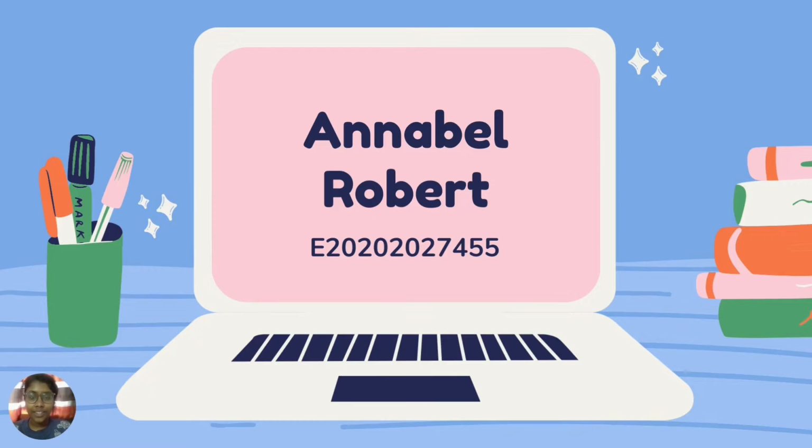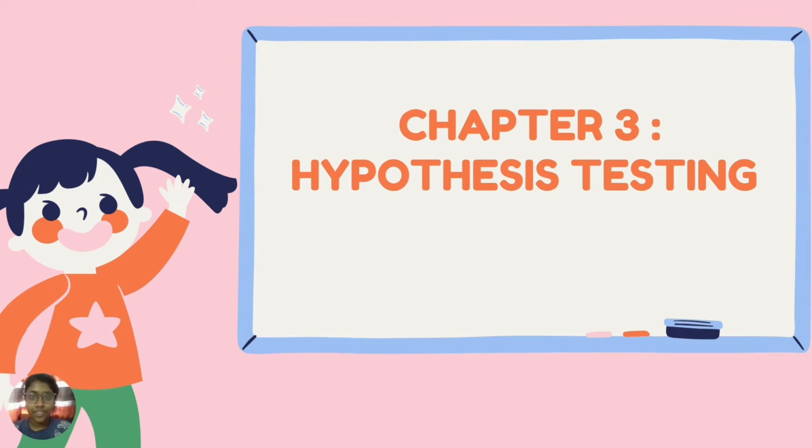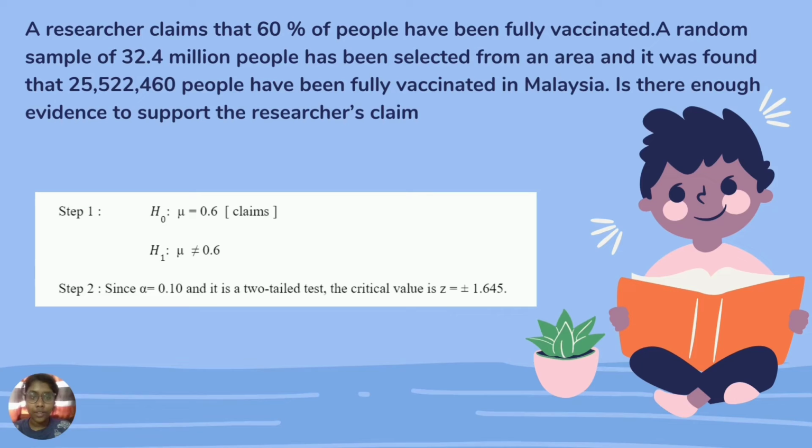So next we are going to see chapter 3, which is hypothesis testing. So let's have a look at the question. A researcher claims that 60% of people have been fully vaccinated. A random sample of 32.4 million people have been selected in an area, and it was found that around 25,005,22,460 people have been fully vaccinated in Malaysia. Is there enough evidence to support the researcher's claim?